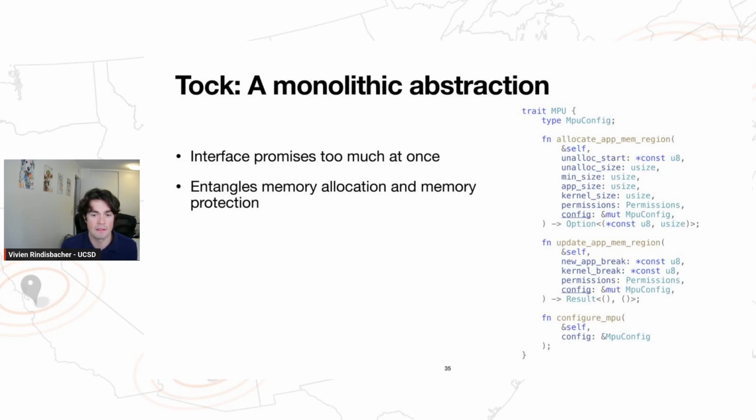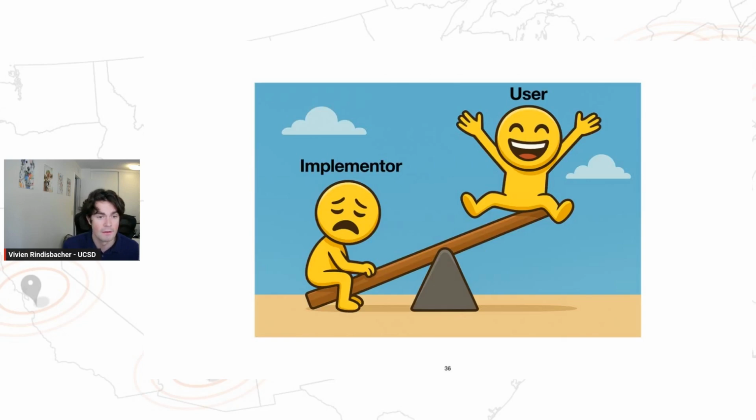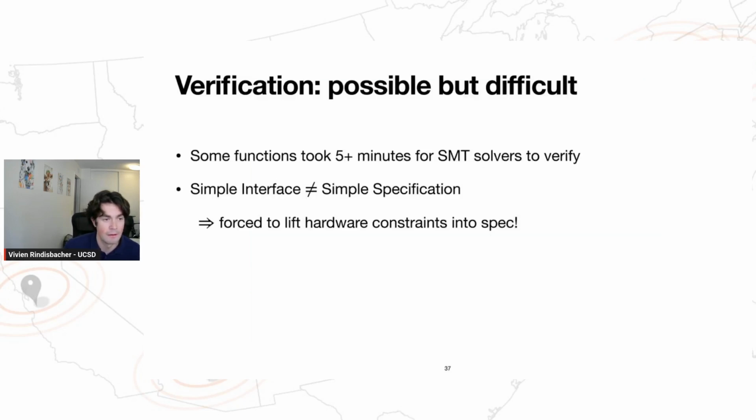Now, intuitively, this makes sense because memory allocation and memory protection are interconnected, but this also means that the implementation is bound to be super complex. And crucially, this complexity is really where we found most bugs. Interestingly, it was really difficult to verify this complex implementation. Some functions took over 5 minutes of SMT solvers grinding away to verify.